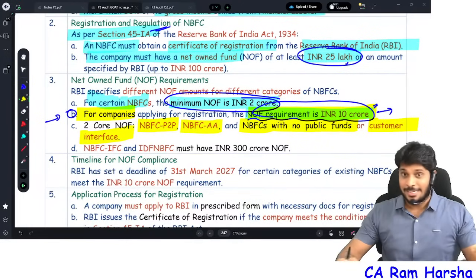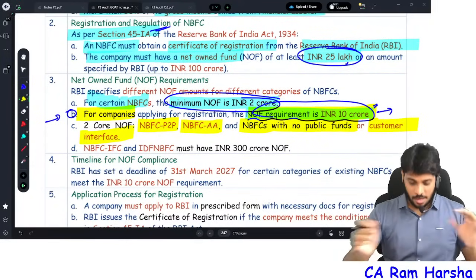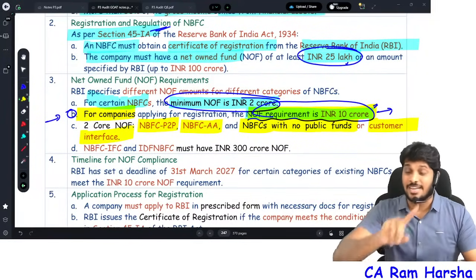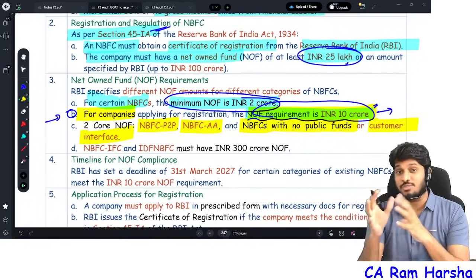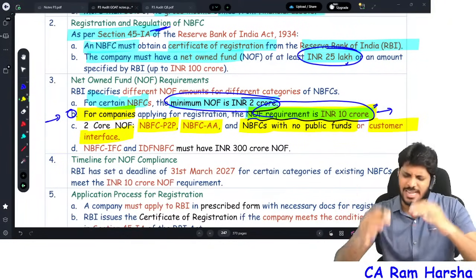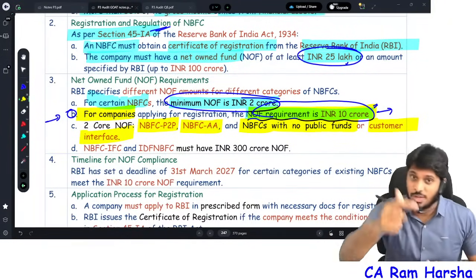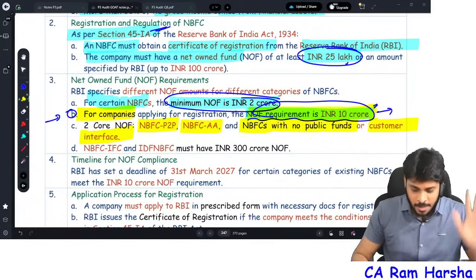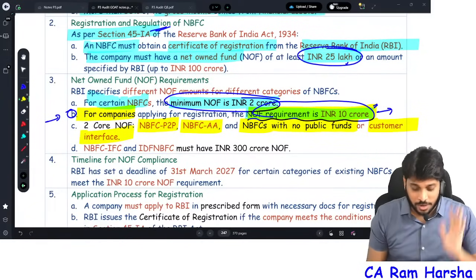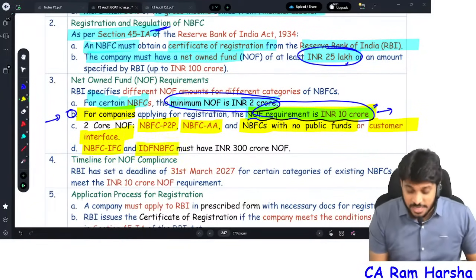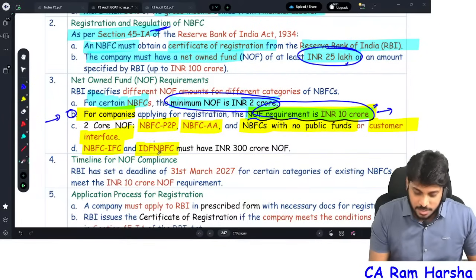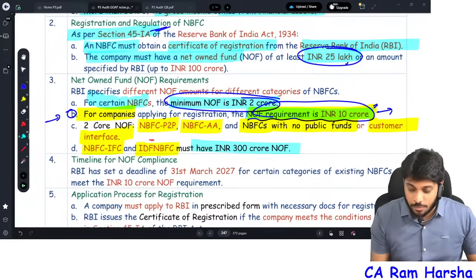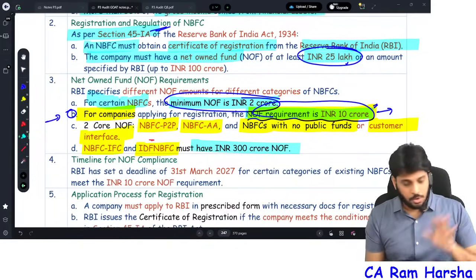Sir, directly net owned funds we are discussing. Net owned funds alone first we will discuss, then we talk about various exemptions and classifications of NBFC. Then once again you get back and see the revision of this particular NOF. Whereas for NBFC-IFC and NBFC-IDF, please note, the net owned funds requirement is 300 crore. Very simple.